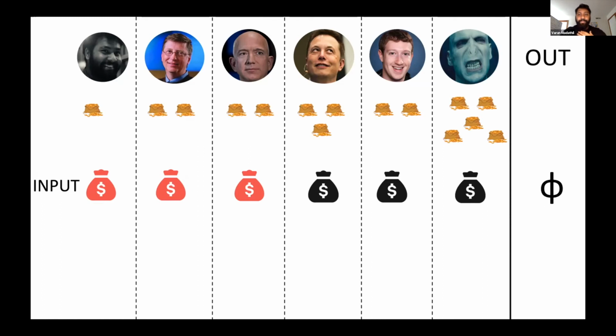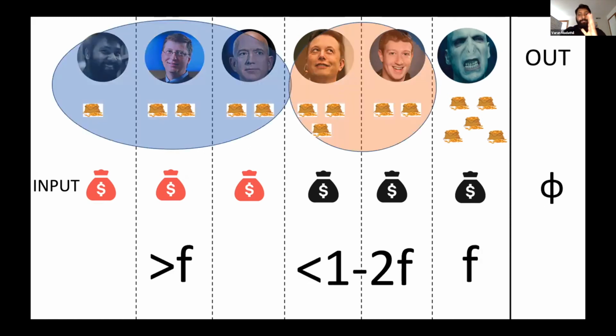And the adversary knows that he by himself owns only f fraction of the total state. So the adversary is able to infer that, since I have f and these guys don't make up greater than 1 minus f, Musk and Zuckerberg together make up less than 1 minus 2f fraction of the total state, and the rest of the parties make up greater than f fraction of the total stake. In this way, the adversary is able to shrink the anonymity set of the parties participating in the protocol.